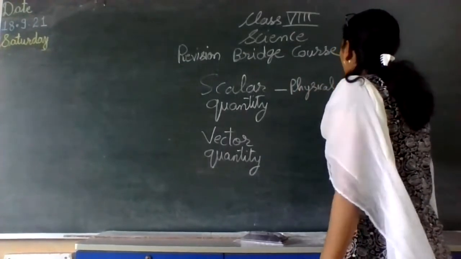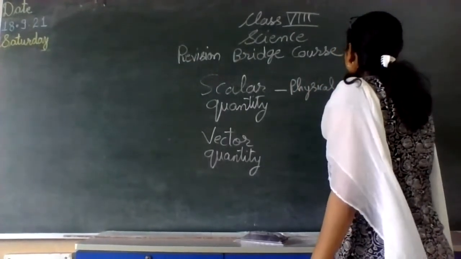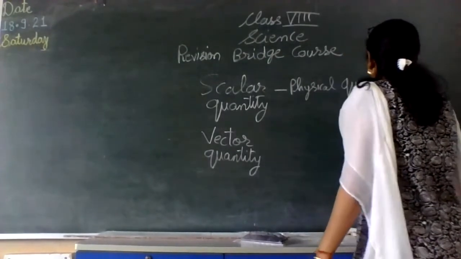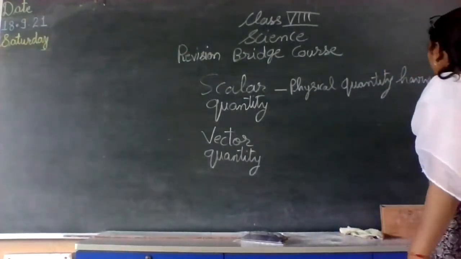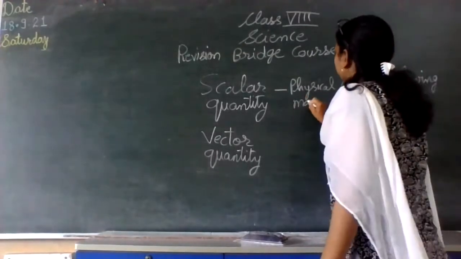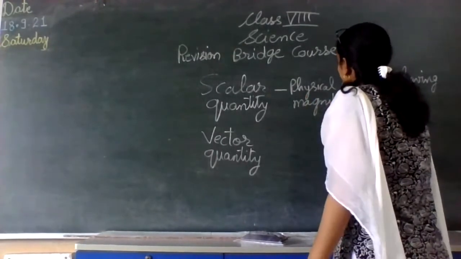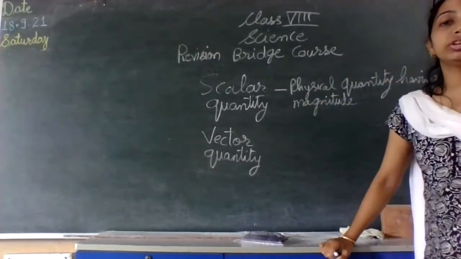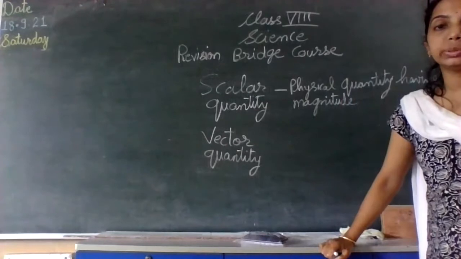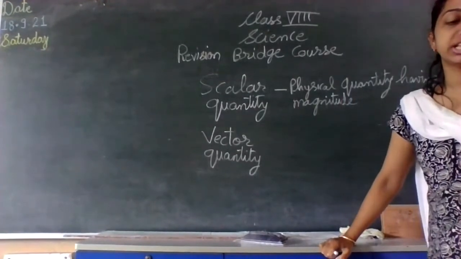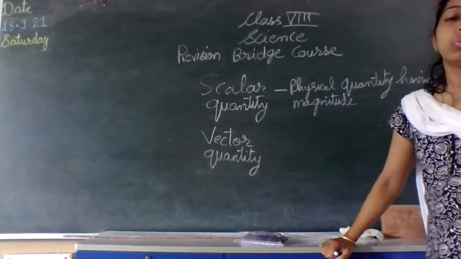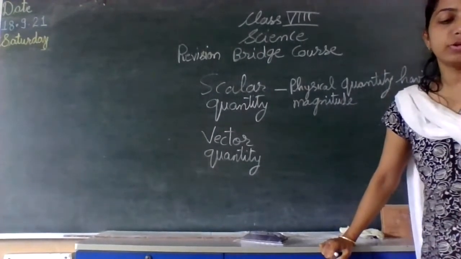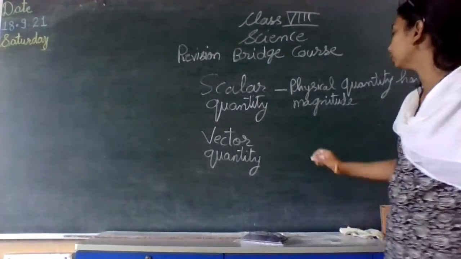It is a physical quantity having magnitude. Could be more, it could be less. Only magnitude is there in these physical quantities. While on the other hand, a vector quantity, if you consider, is a physical quantity.